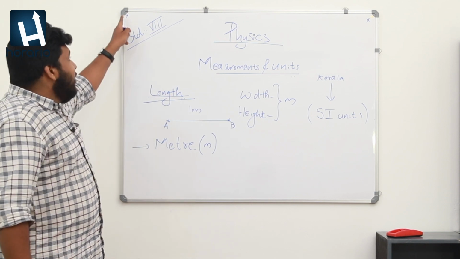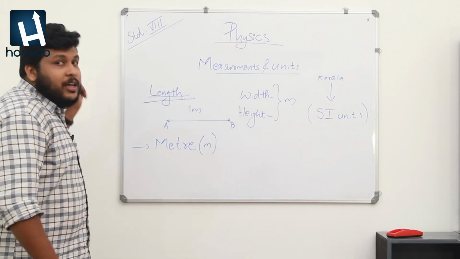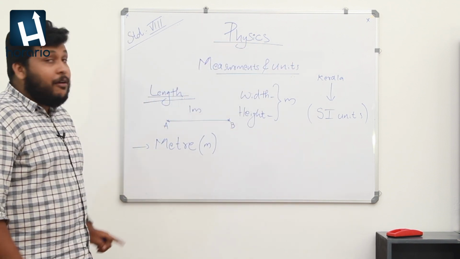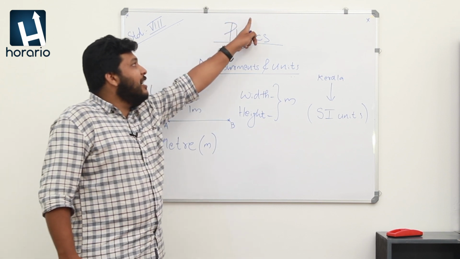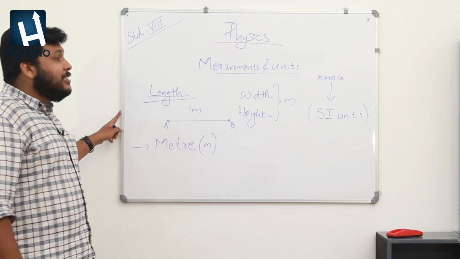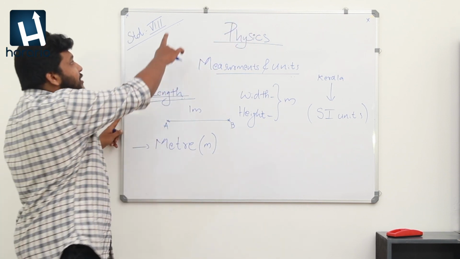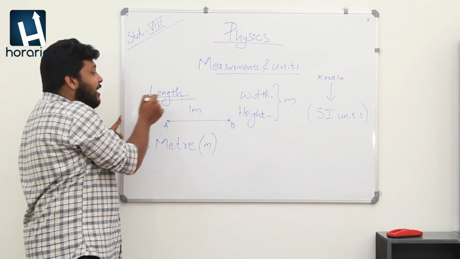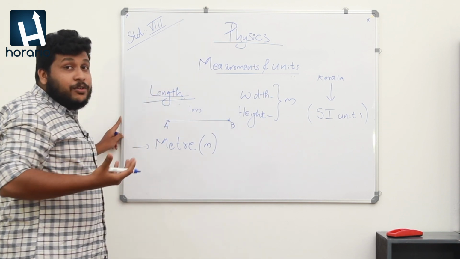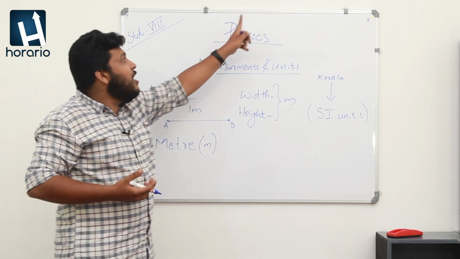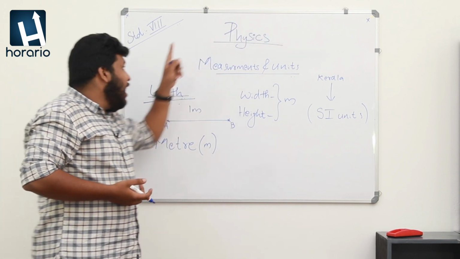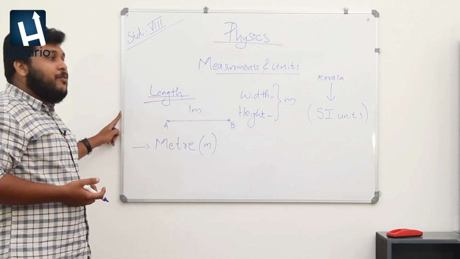For example, considering this board as a rectangular box, this rectangle has 2 sides, one side is length and the other side is breadth. But both measurements are lengths. For the easiness of recognition, we use one as length and the other as width.